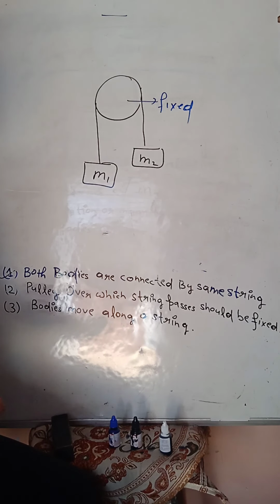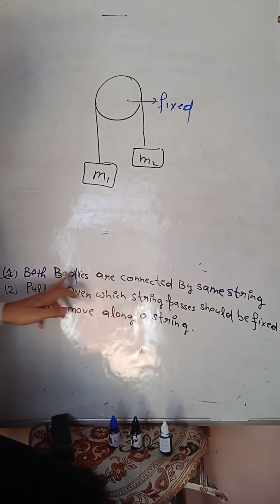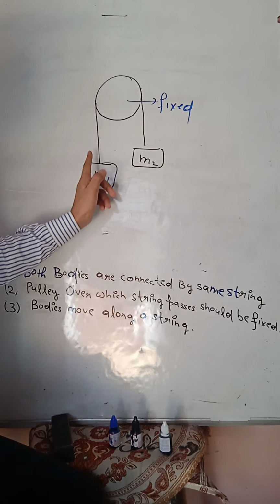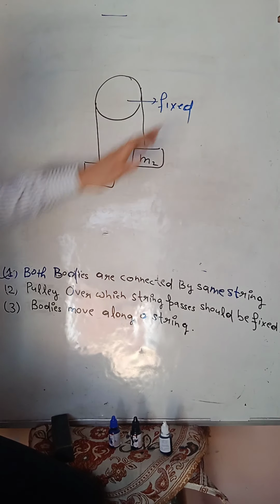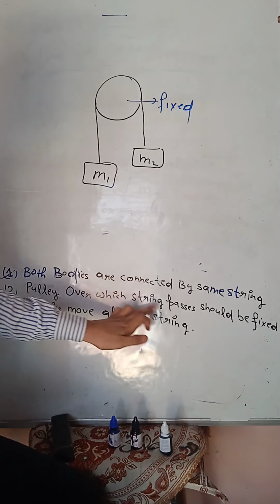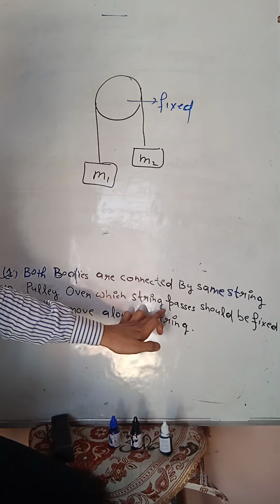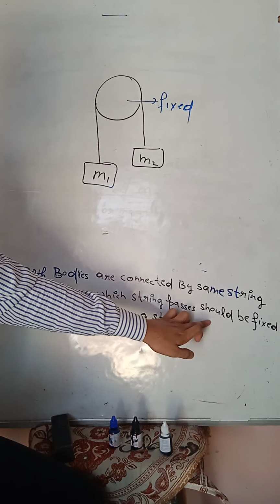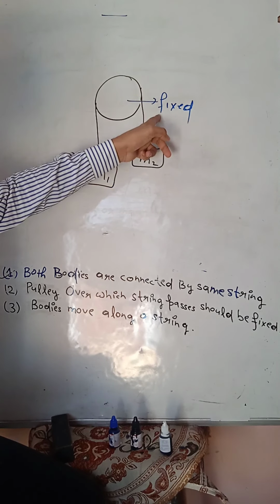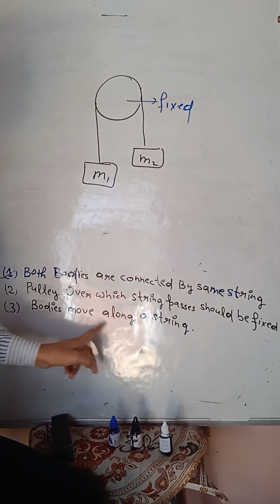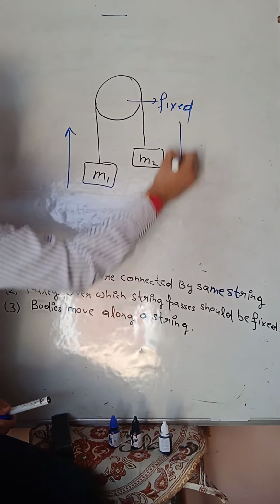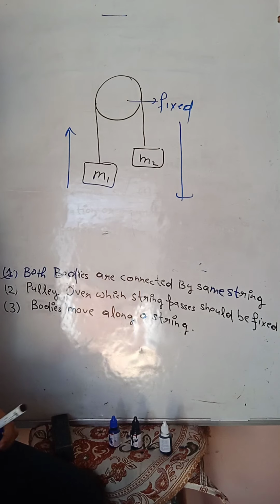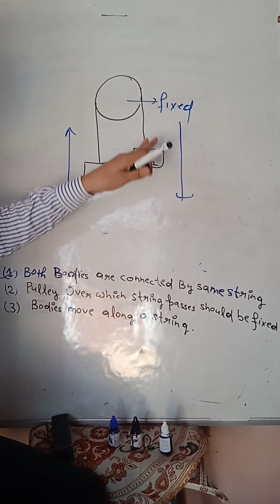Now we will see whether the visible relation are valid or not. First, both bodies are connected by the same string. You can see that both bodies are connected by the same string. Clear? Pulley over which string passes should be fixed. Pulley is not movable. You can see pulley is fixed. Clear? Now bodies move along a string. For example, this body is moving along this string, this body is moving along this string. So both bodies are moving along a string.